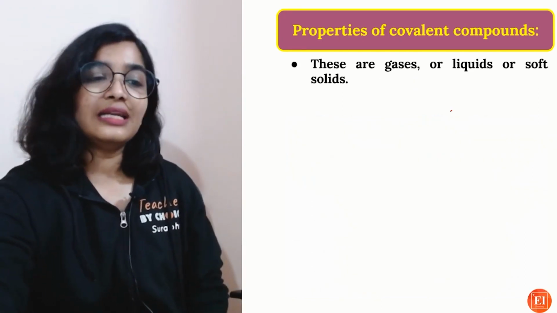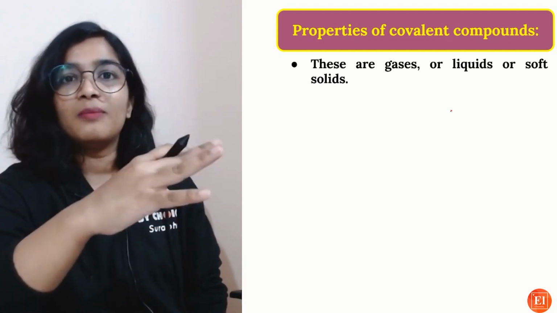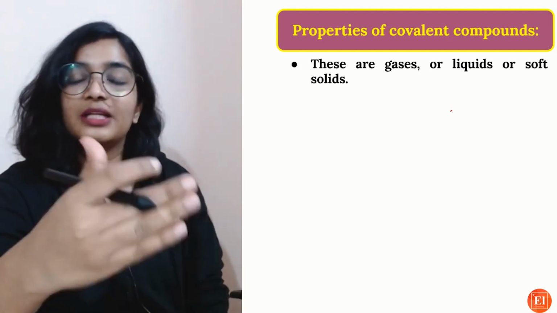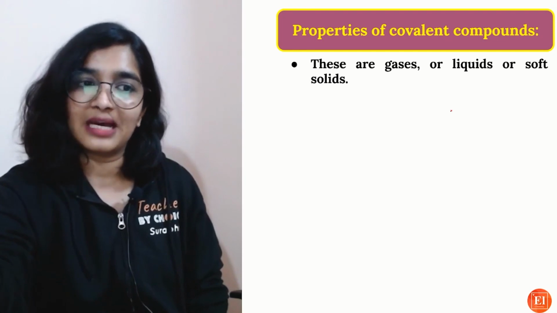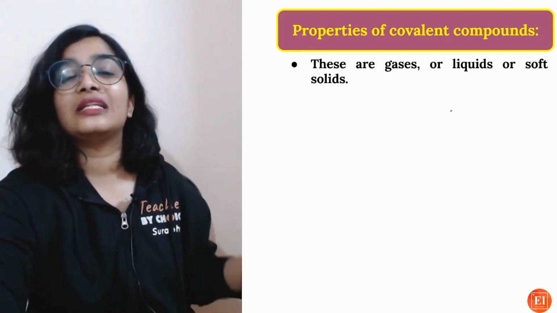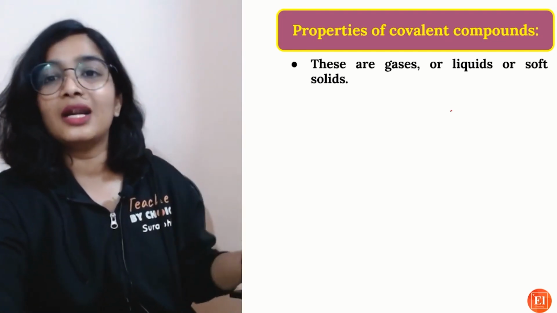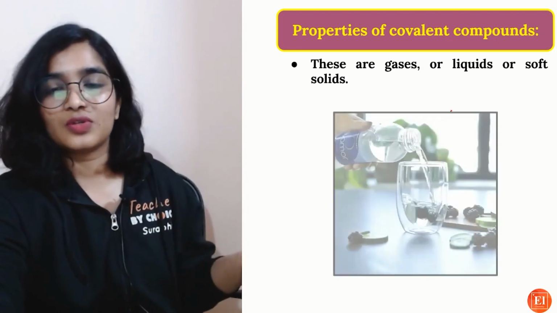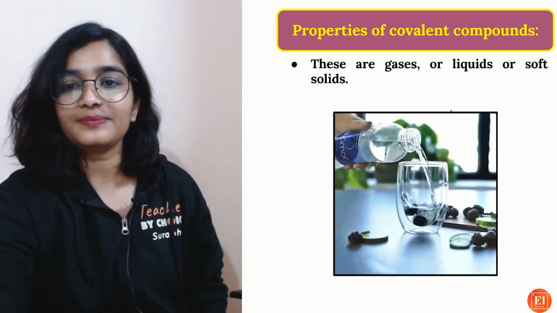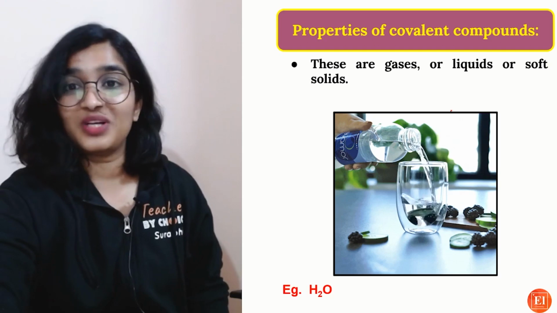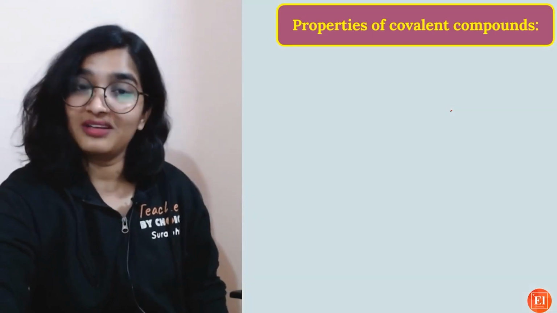Generally the ionic compounds are crystalline solids, right? But the covalent compounds, you will find them as gases, liquids, and soft solids. They won't be hard solids, they will be soft solids. Water, yes, we have chlorine, which is a gas.